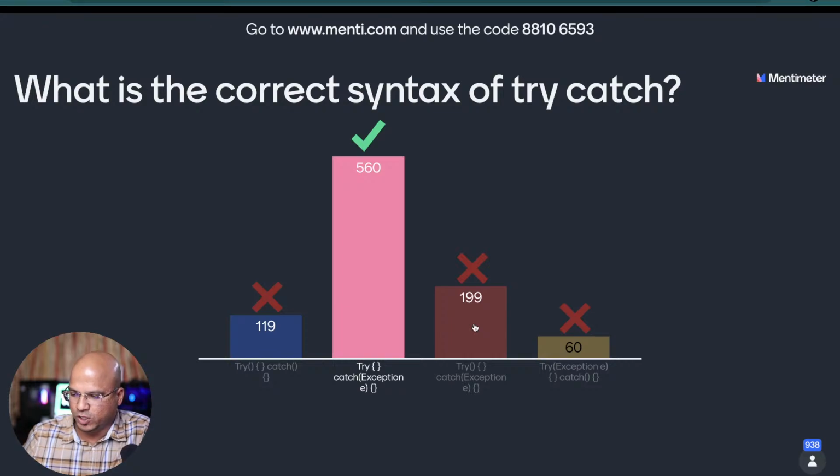Palab says, sir, will you start from basic? Yes, in the live course, we'll start from basic to the end. Okay, second and third. Someone says second and third look the same. No, the second and third are different because in the third option we have a bracket next to try.